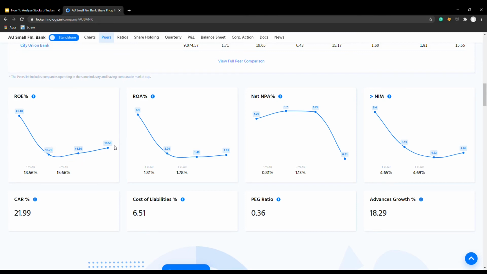Therefore, in the last 3 years they have been focusing on increasing their ROE. That's a really good sign. It's more than 15, and ROA is also increasing a bit. That is also good. And oh my god, look at the NIM. The NIM is over 4, just over 4. So would you invest in this? It's just over 4. The ROE seems good. Maybe we'll shortlist this and see.